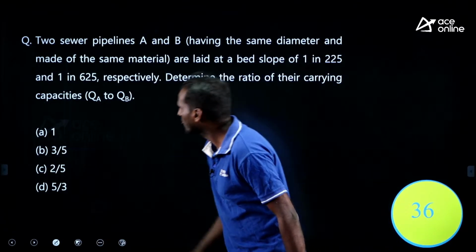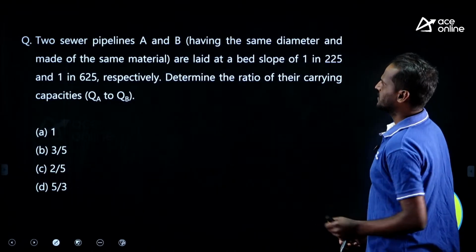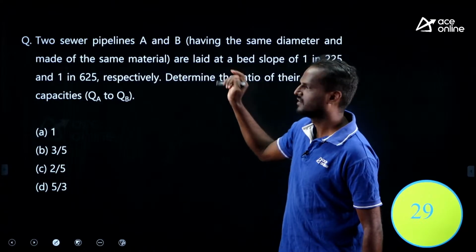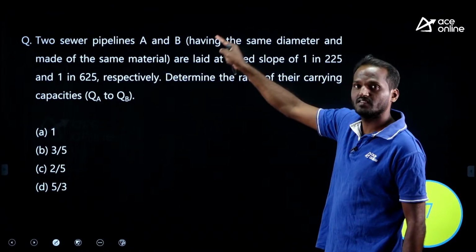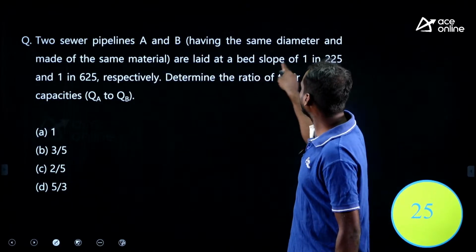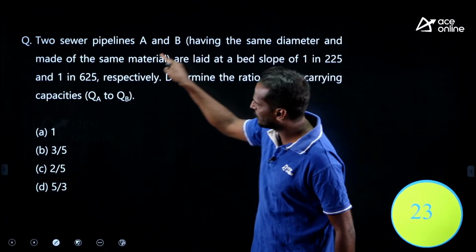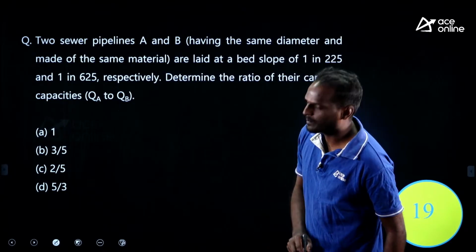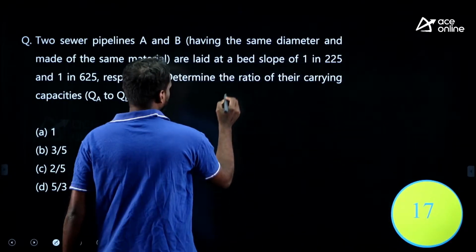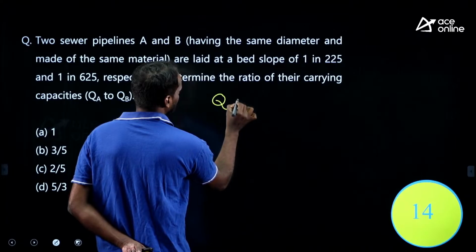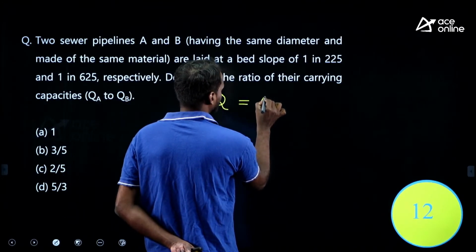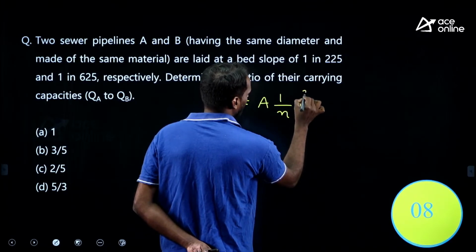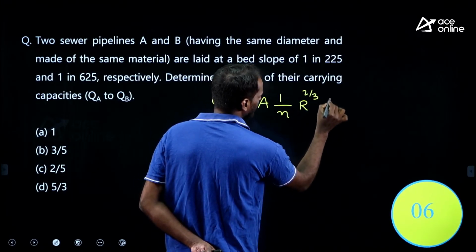Next, look at this very easy question. Two sewer pipes A and B having the same diameter and made of the same material, laid at bed slopes of 1 in 225 and 1 in 625 respectively. Determine the ratio of their capacity QA by QB. Sewers are designed based on open channel flow. Therefore, discharge is equal to area into velocity, as per Manning's, 1 by n R power 2 by 3 S power half.